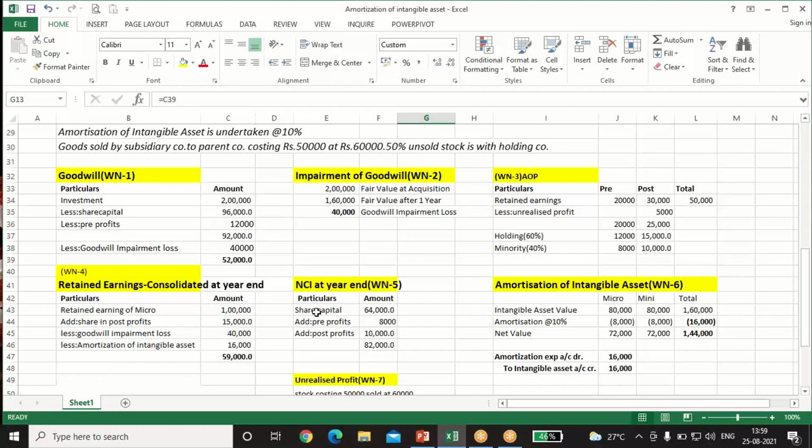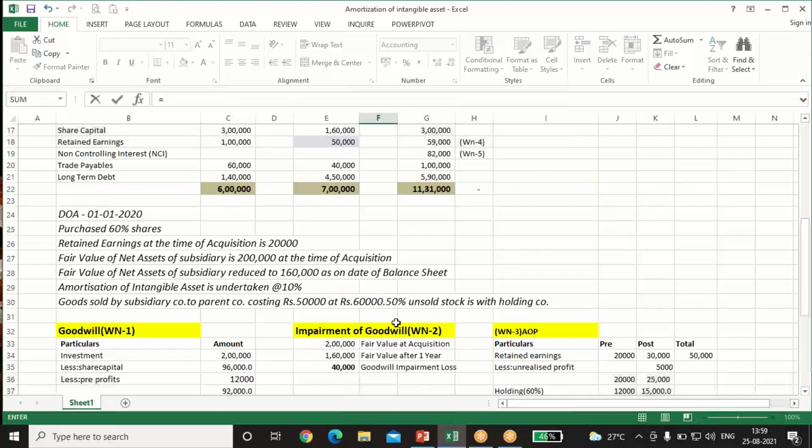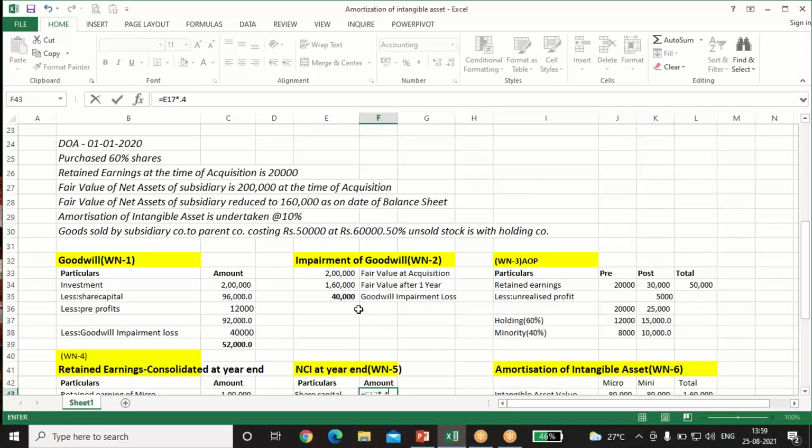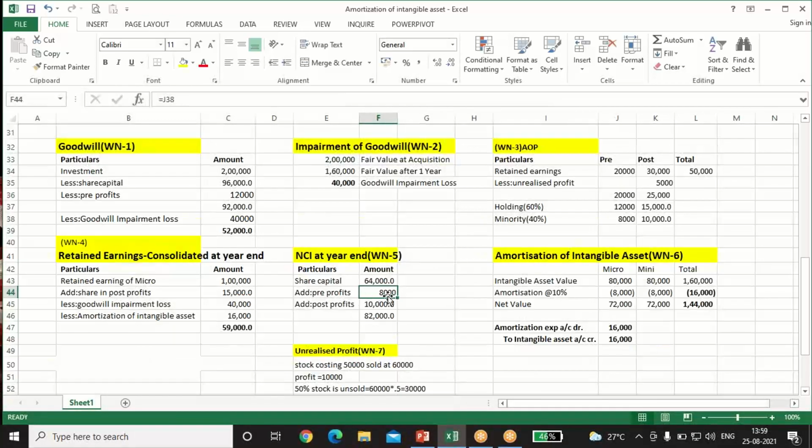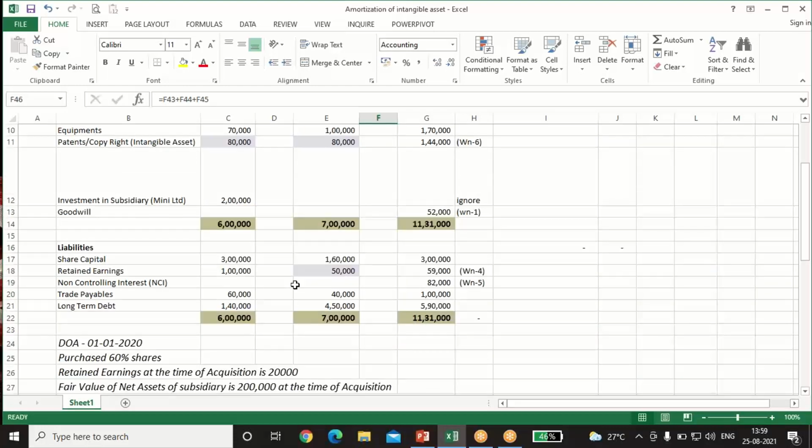It comes in the asset side, 52,000 intangible asset. Okay, now we'll calculate the non-controlling interest. Share capital 1 lakh 60,000 into minority share of 40%, so 64,000. We'll just add the pre-profits. We'll also add the post-profits. So NCI is 82,000. It comes in the liability side, 82,000.